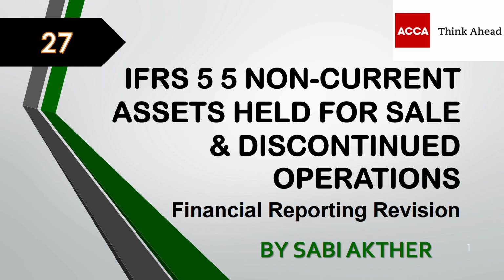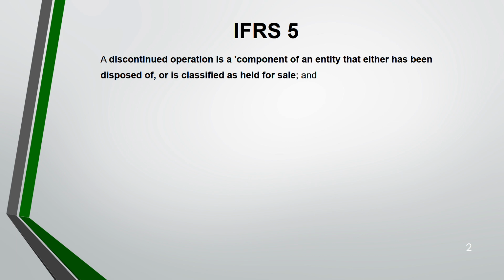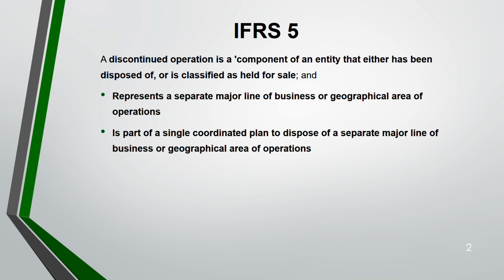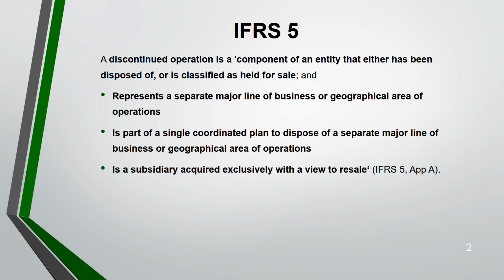This is IFRS 5, non-current assets held for sale and discontinued operations. This is applicable for both FR and SBR students. Now, what is a discontinued operation? A discontinued operation is a component of an entity that either has been disposed of or is classified as held for sale, and it represents a separate major line of business or geographical area of operation, part of a single coordinated plan to dispose of a separate major line of business or geographical area, or a subsidiary acquired exclusively with a view to resale. All these things are either classified as held for sale or are discontinued operations.